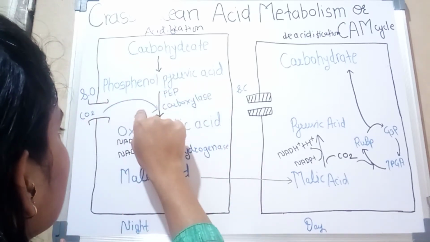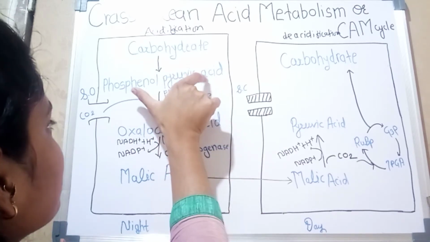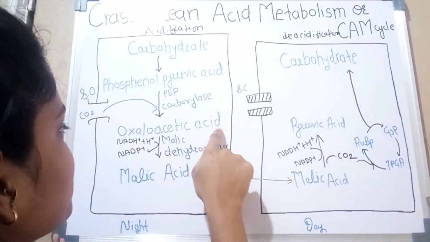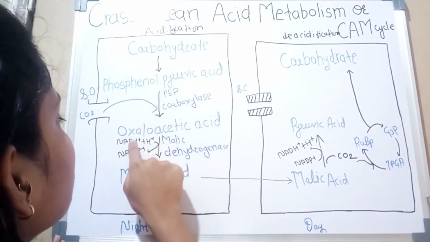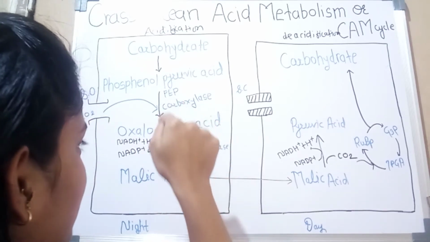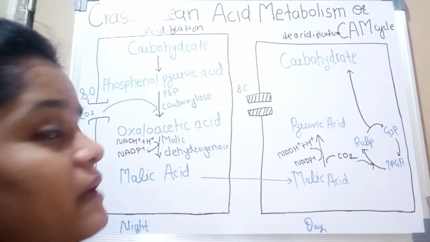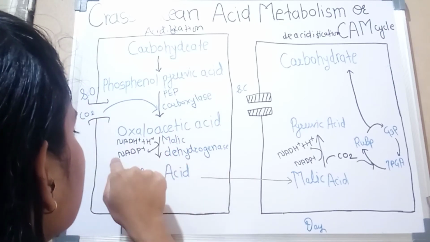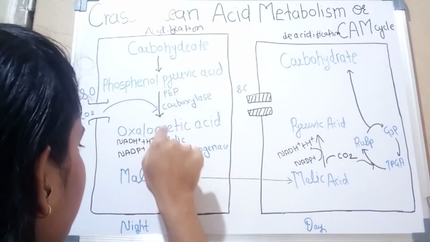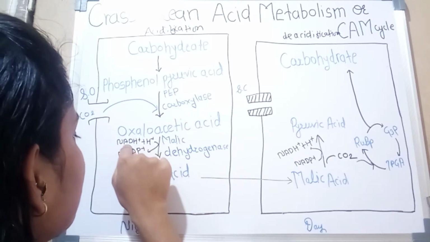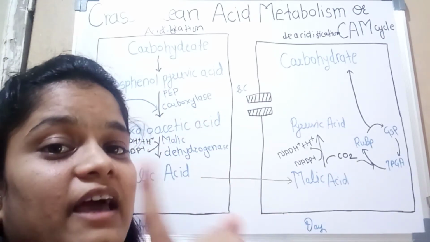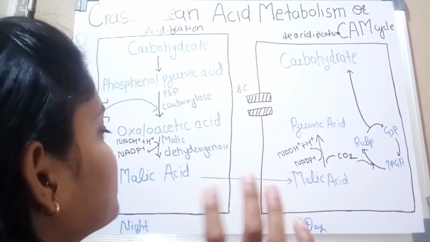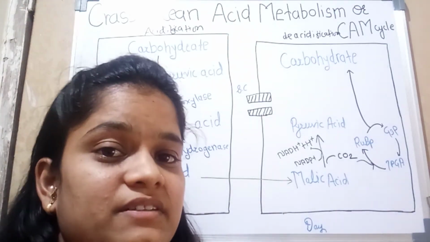Here CO2 enters, that's why phosphoenol pyruvic acid is carboxylated and oxaloacetic acid is formed. Once oxaloacetic acid is formed, it is converted into malic acid by the enzyme malic dehydrogenase. Here NADH plus H plus is used, which was formed at the time of glycolysis. Now when malic acid is formed, it is stored inside the vacuoles present in the chloroplast.